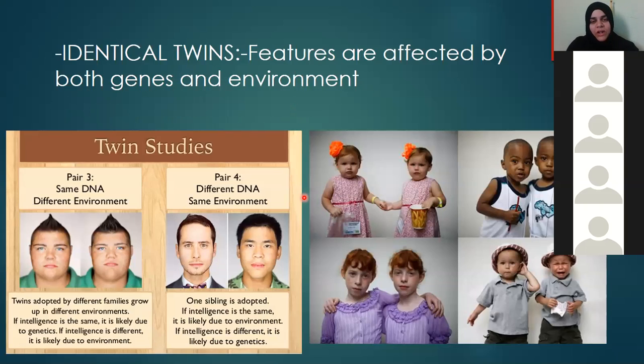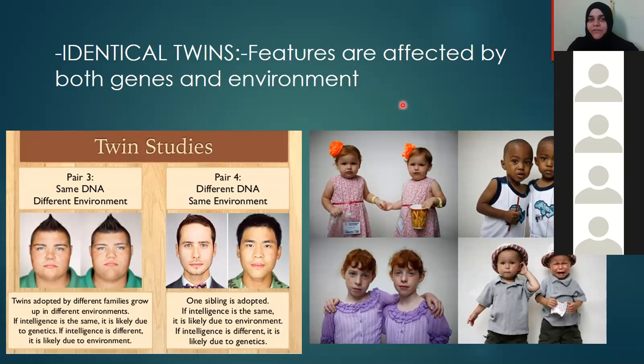Next slide now. Identical twins. Now, what about identical twins? How does the variation affect? Now, there are many researches going on for these identical twins, to find out whether the inherited genes are responsible or the environment. So, many tests and studies have been done. Features are affected by both genes and environment.